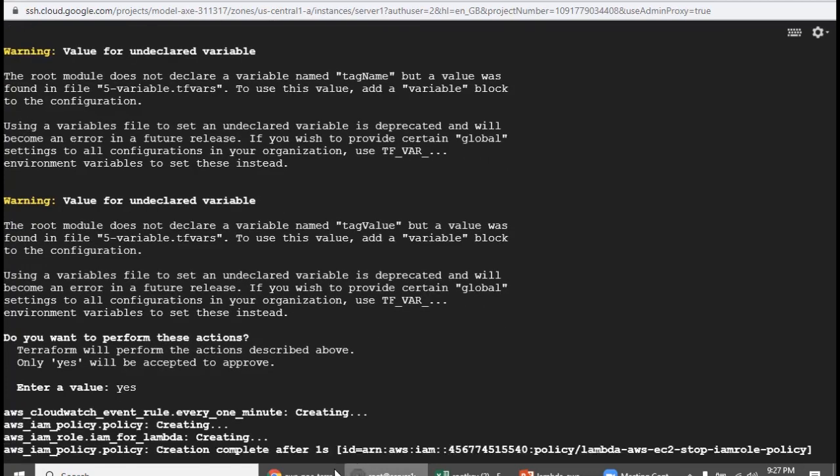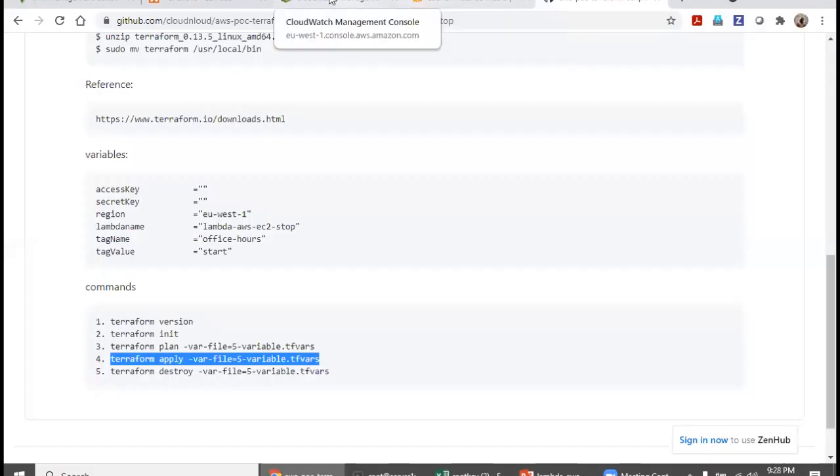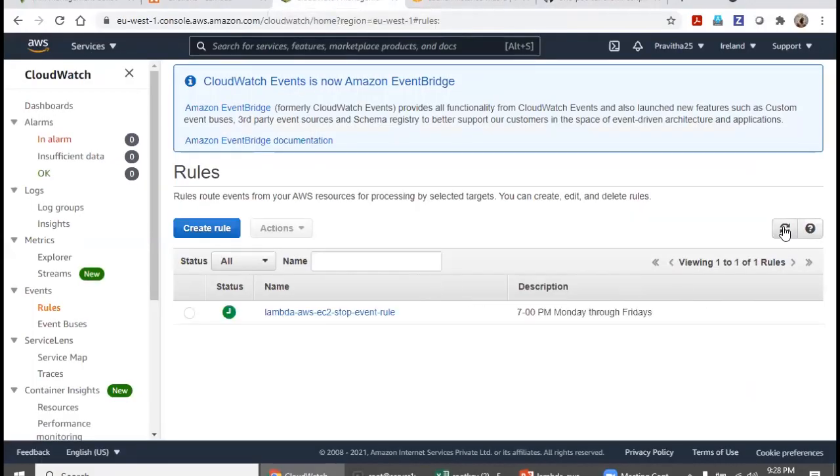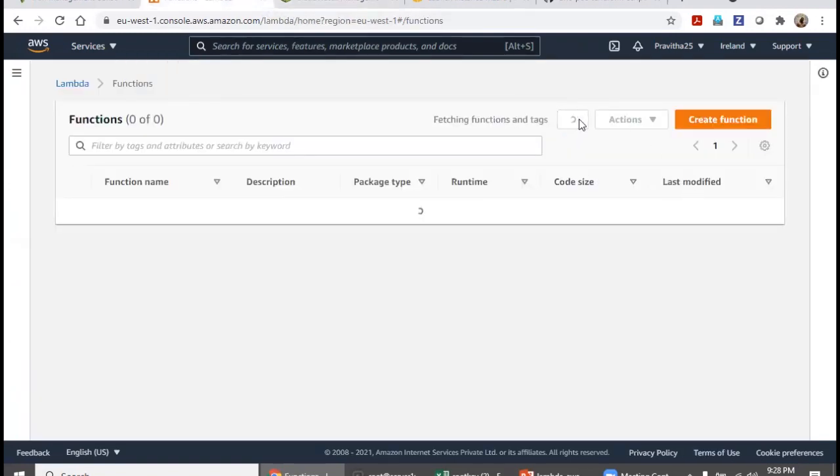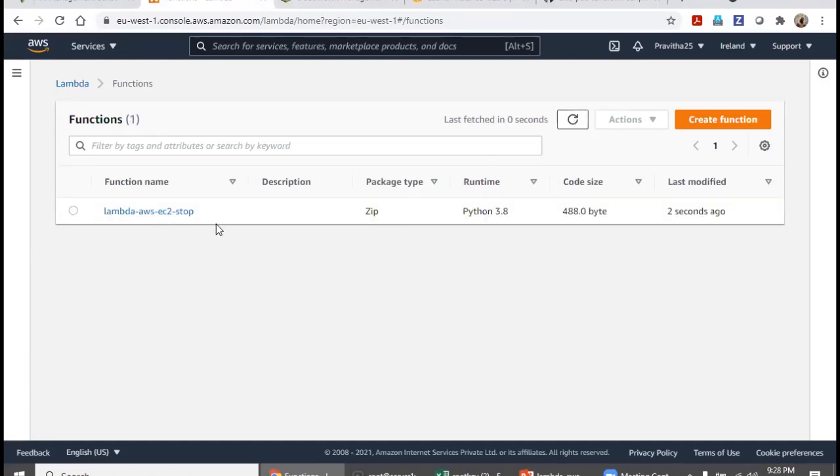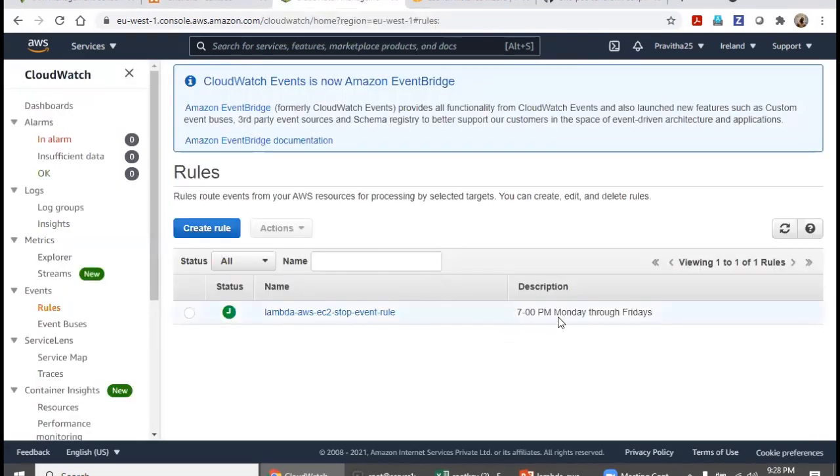The moment you say yes, go back to your AWS environment and check; now it got created. We will check the Lambda, refresh it. Yes, there is a Lambda function. Every day during this time, CloudWatch will trigger this Lambda to execute.